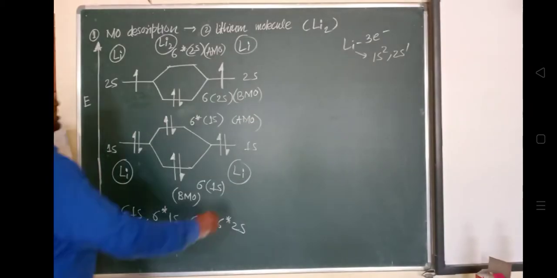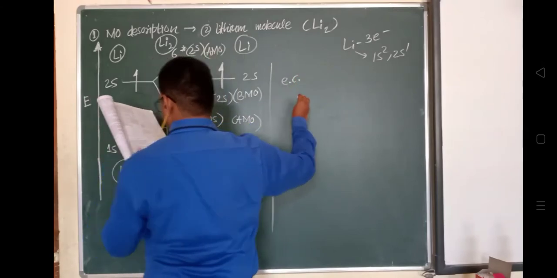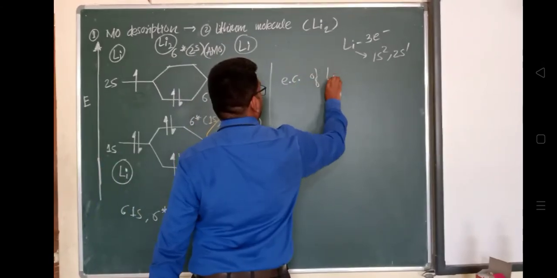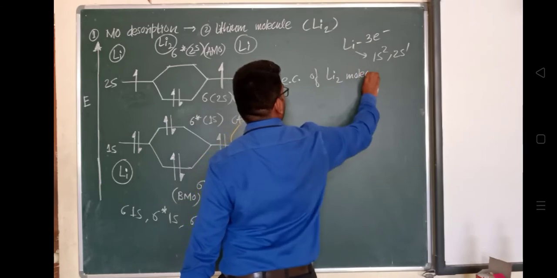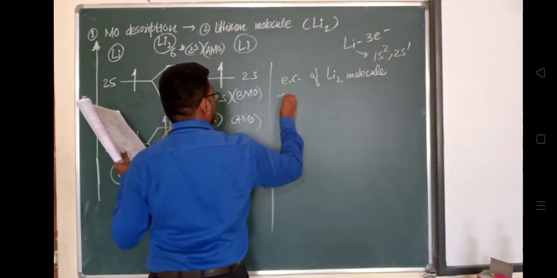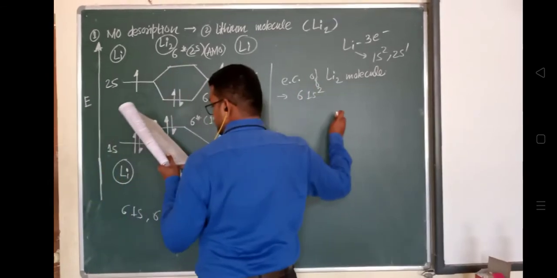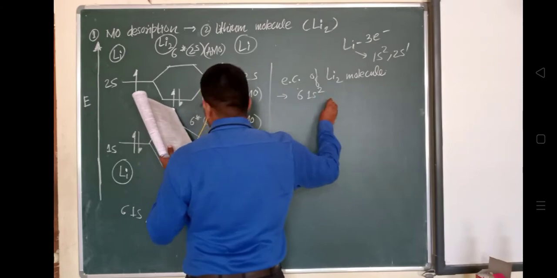So if we observe the electronic configuration of the Li2 molecule, it will be sigma 1s2. Two electrons will be present in sigma 1s2.